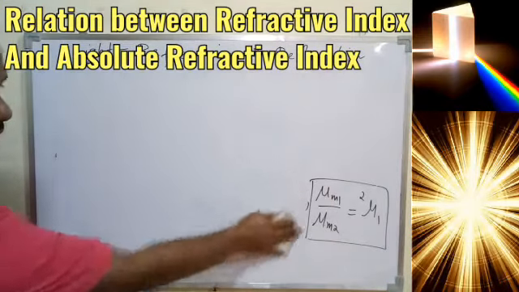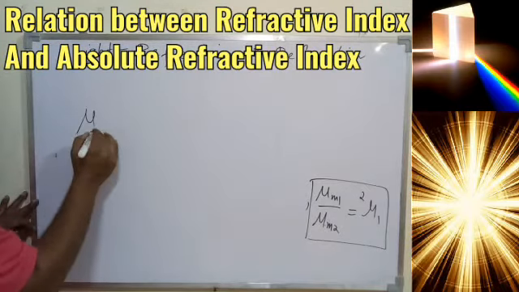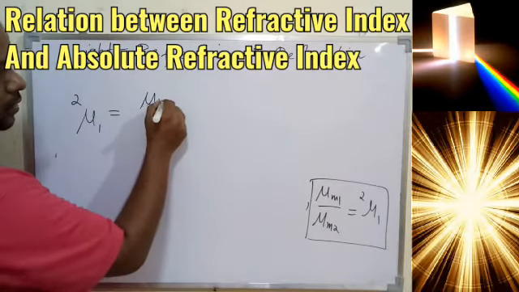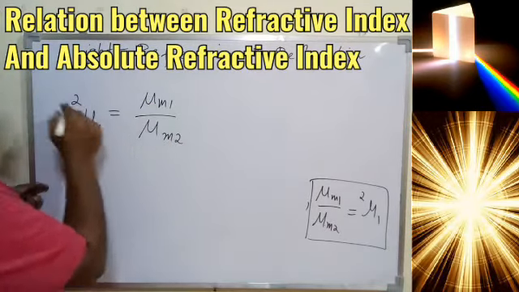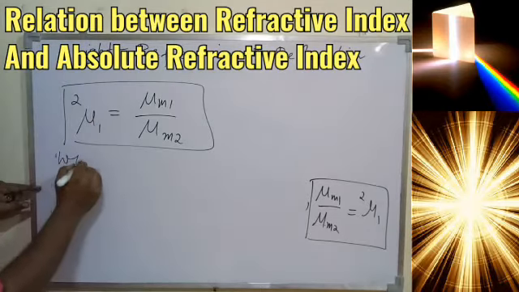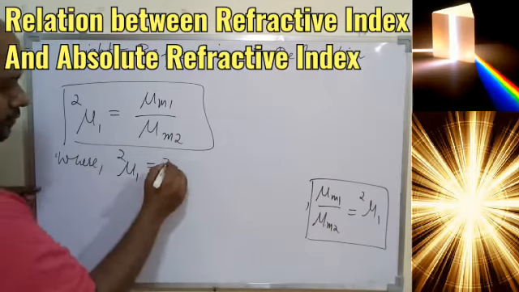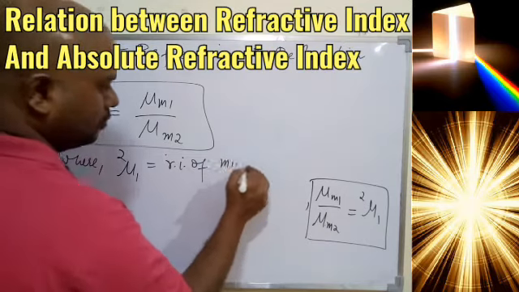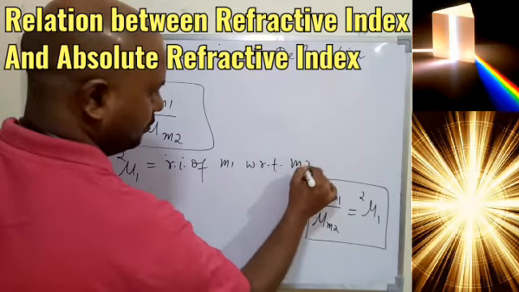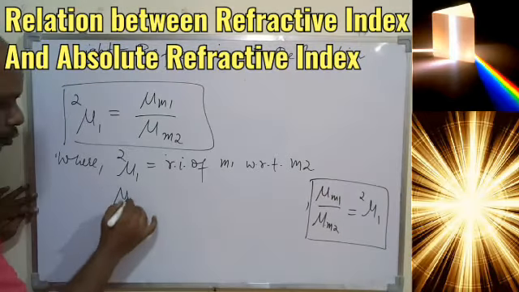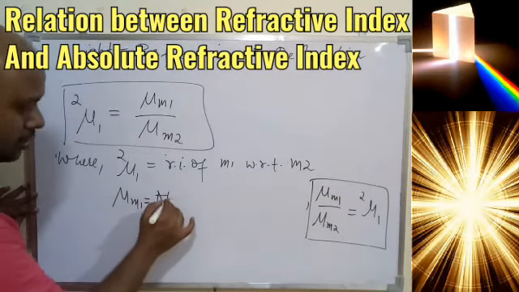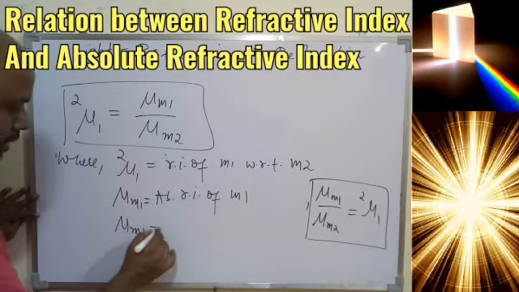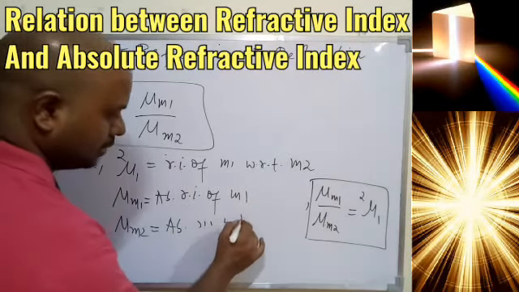So finally we have to remember, refractive index of 1 with respect to 2 is equal to mu m1 upon mu m2, where this is the refractive index of m1 with respect to m2, and mu m1 we already know, absolute refractive index of m1, and mu m2 we know, absolute refractive index of m2.